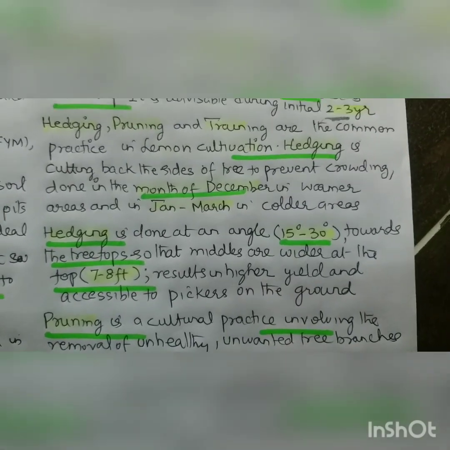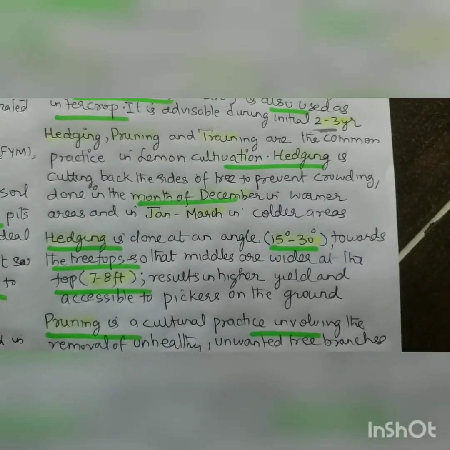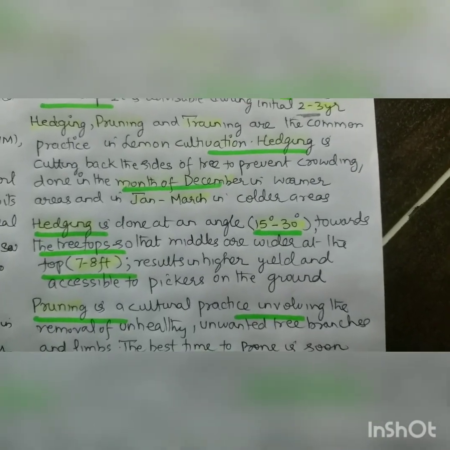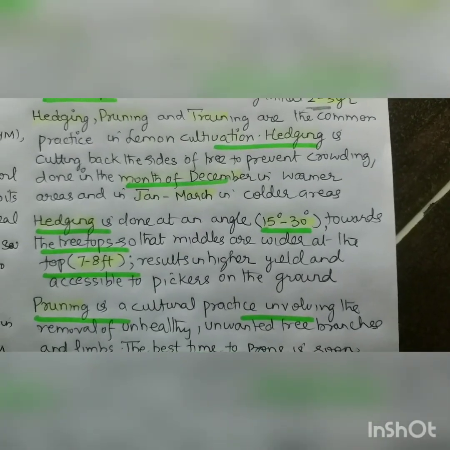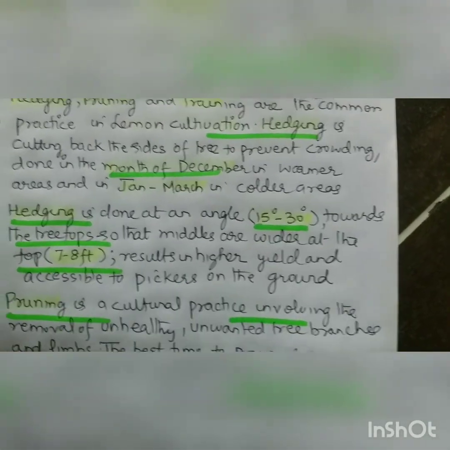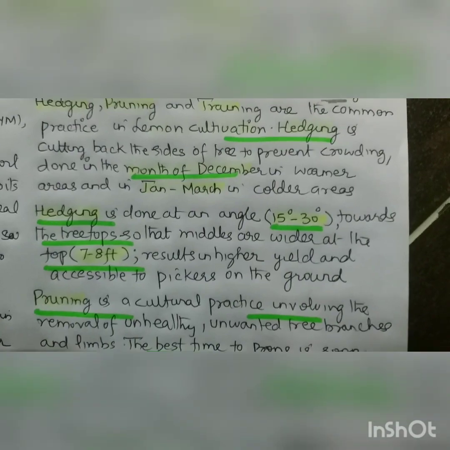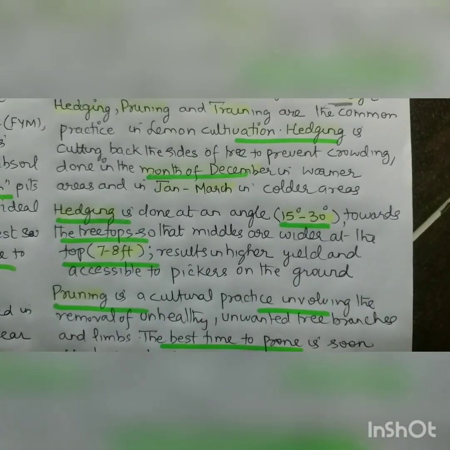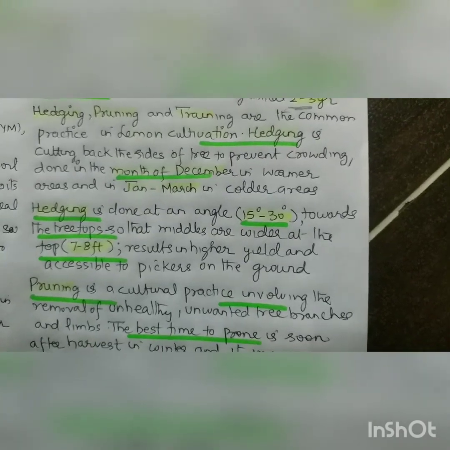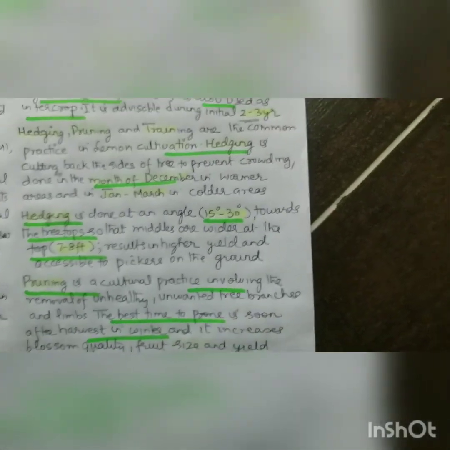towards the tree tops so that the middles are wider, at 7-8 feet. And the result of hedging is high yield, and it is accessible to pickers on the ground, those who pick the fruits. Otherwise, the branches will touch them, and I already told you they have spines in their stems, and that spine will hurt the pickers.